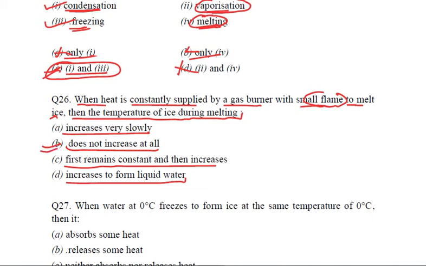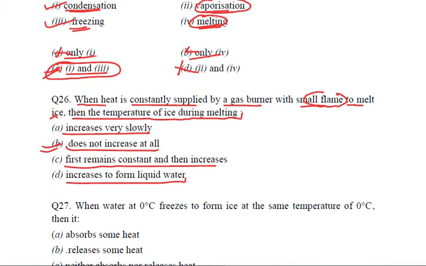Now, why so? The reason is we are using a small flame, because of which we need to first of all convert this ice at 0 degree into water at 0 degree. Only then is the temperature going to start rising. Remember about the latent heat? That latent heat is the main crux of this question.